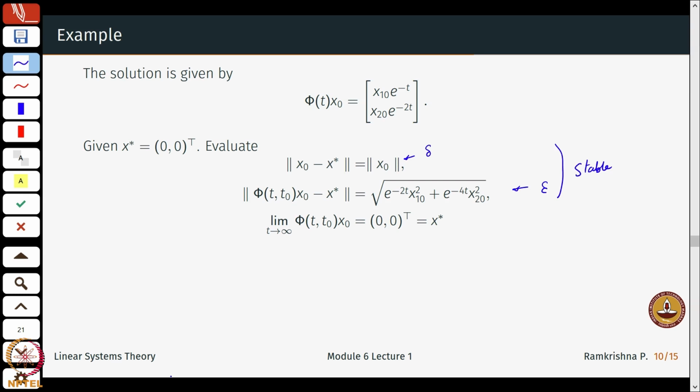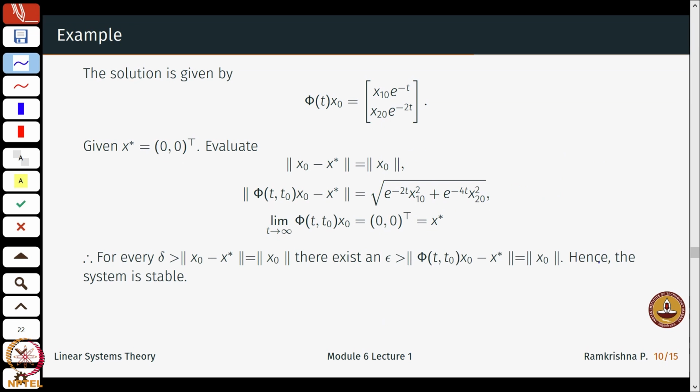Now, I can actually find the upper limit of this, so I'll just leave that as an exercise. But look at this expression here. What happens? It has two terms which are exponentially decaying, and therefore if I put the limit as t goes to infinity, I'll just end up here. So the limit as t tends to infinity of phi(t, t naught) x naught is the origin, which is the equilibrium of interest. Again, a simple example, but good enough to verify what is happening here. Okay, are we happy when we say this?